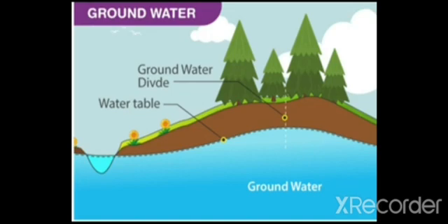Next source is groundwater. I told you that the sources of fresh water include groundwater, melting of snow from ice caps and glaciers, then rivers, lakes, ponds and rainfall. Only fresh water can we use for our daily activities.